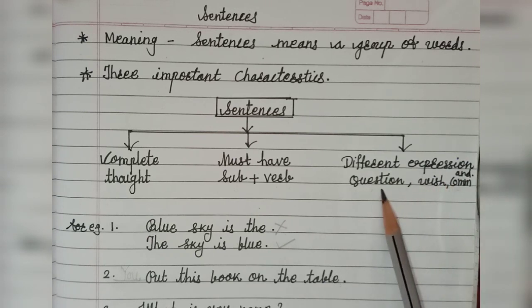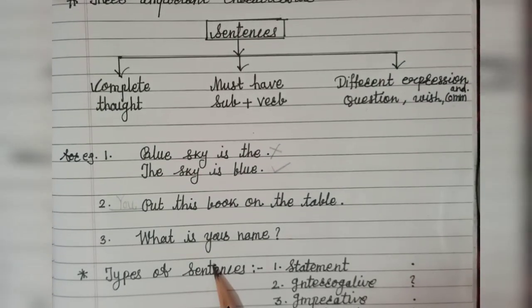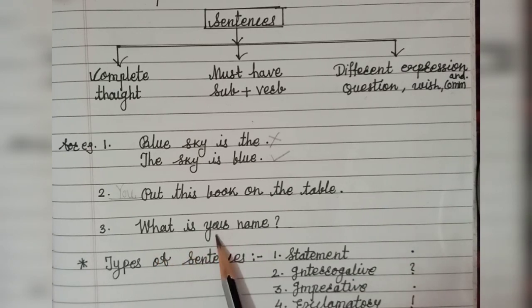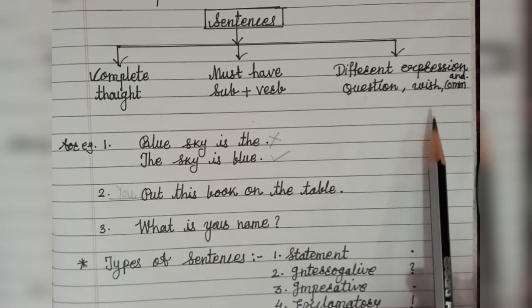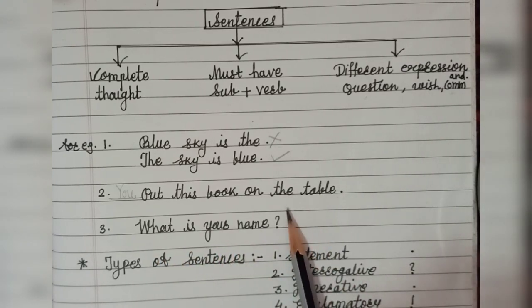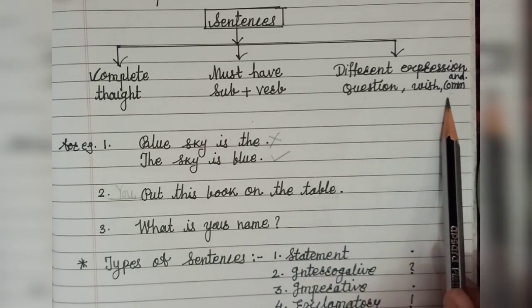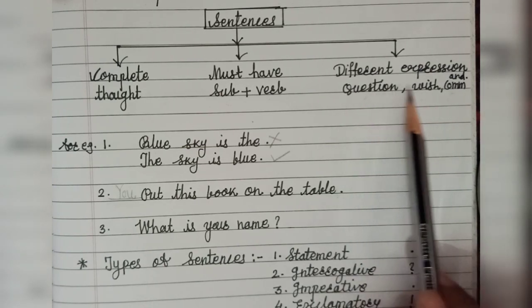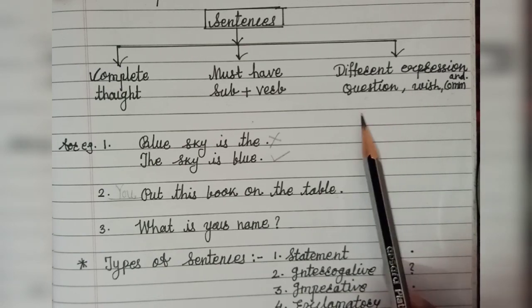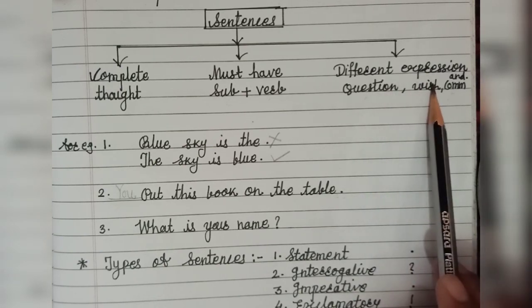The third characteristic of a sentence is that a sentence may have different expressions. Some sentences are questions, some are wishes, some are commands. For example, what is your name? This sentence asks a question. If I say I want to go to the market, it's my wish. If I tell somebody to get me a glass of water, it's a command. Like this, with sentences we can express different expressions.